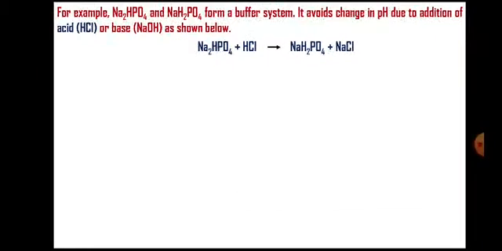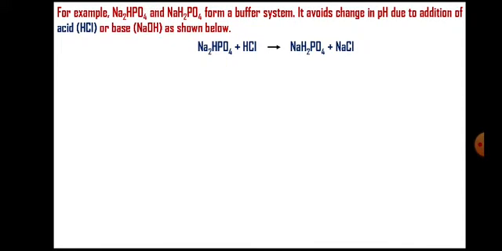These two will form a system, and that system will take care of acids and bases. Let us see how. This mixture will avoid the change in pH due to addition of either HCl or NaOH. Say for example, if there is addition of HCl, what will happen? This HCl will react with one of these two.